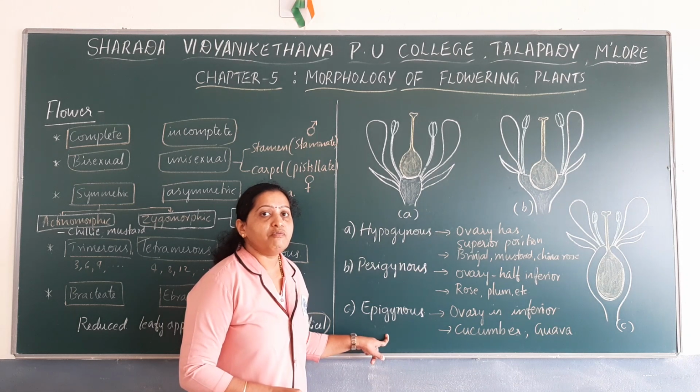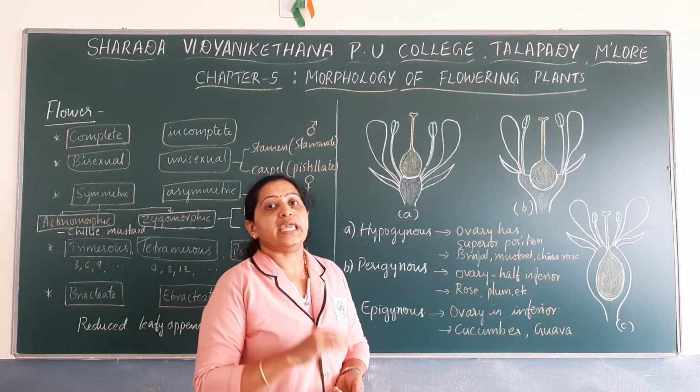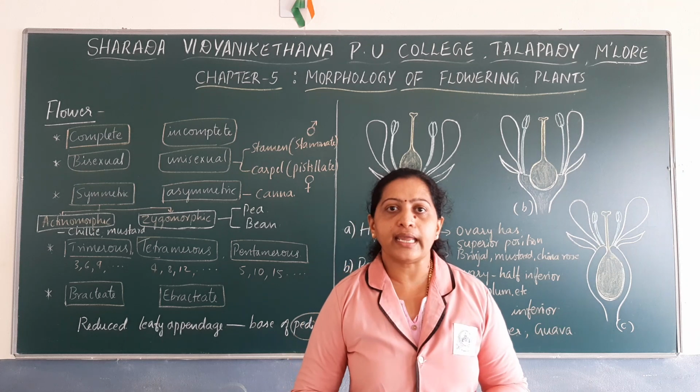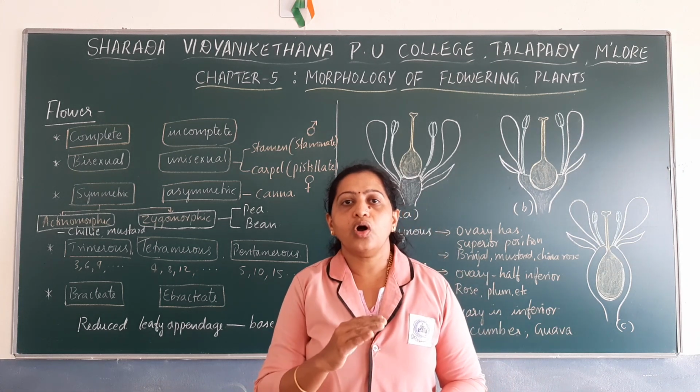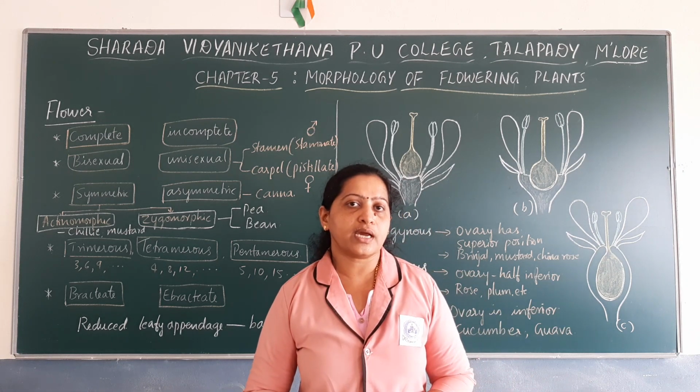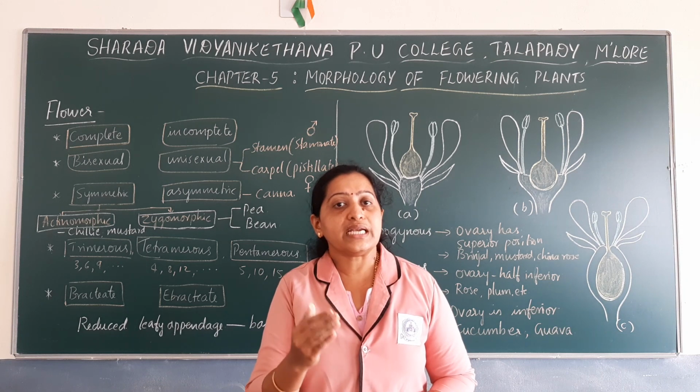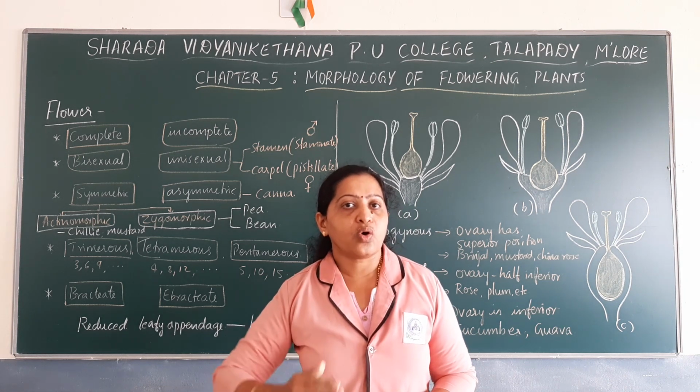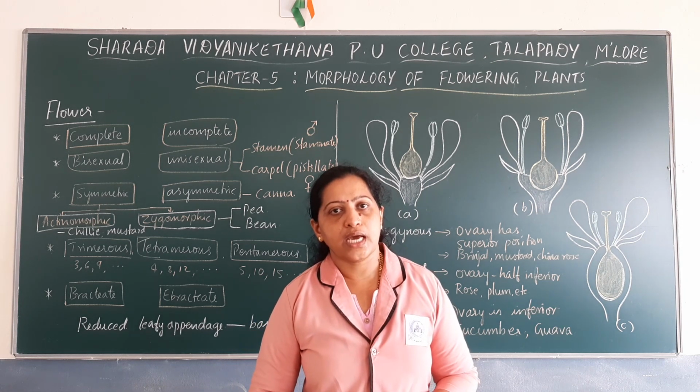Next we have to discuss each whorl of a flower in detail. All the whorls of the flower have to be described in detail. We have to study in detail about calyx, corolla, androecium as well as gynoecium.